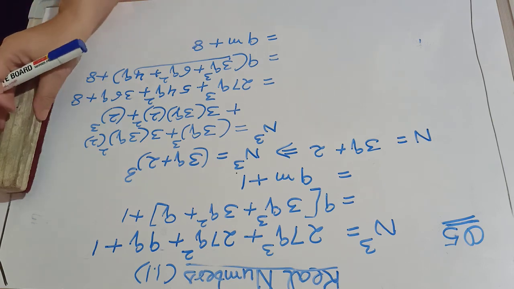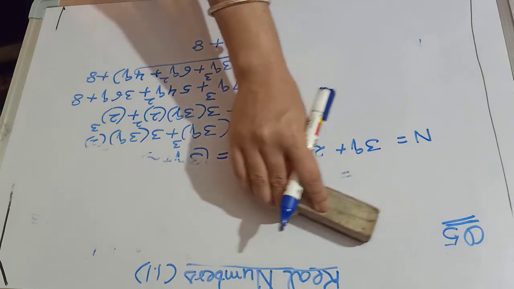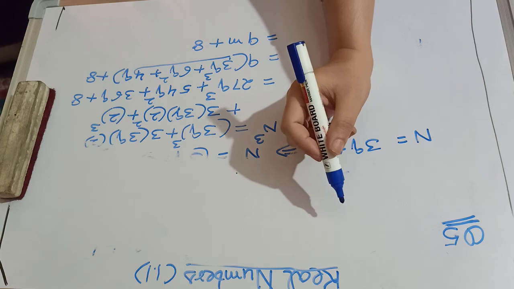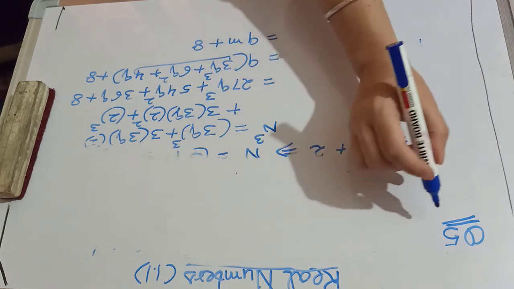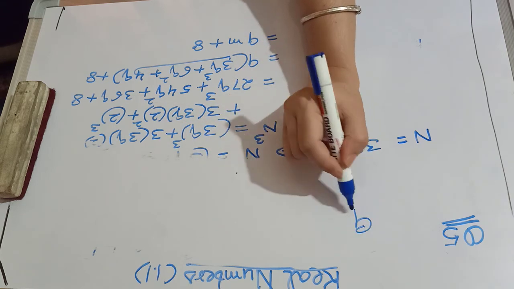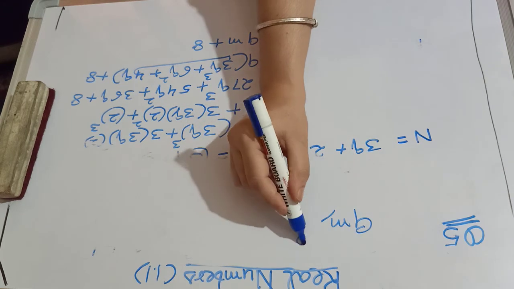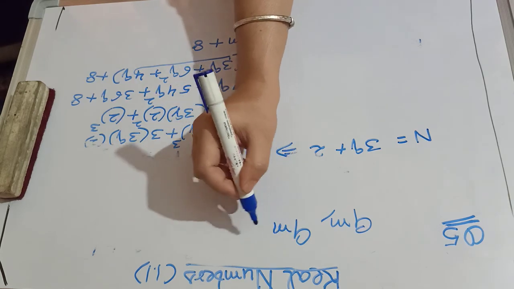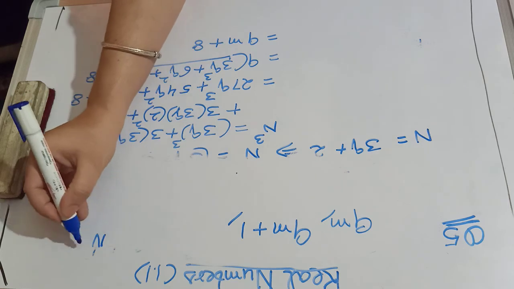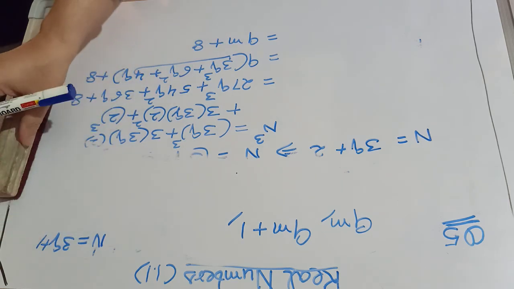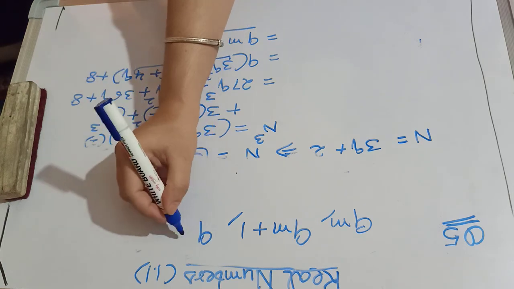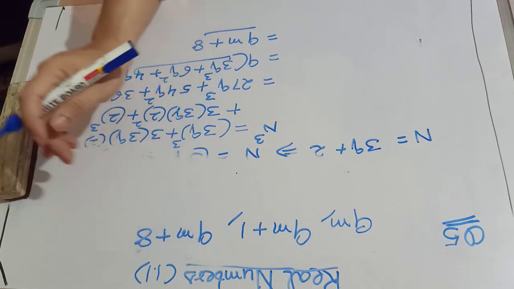And we can say that the cube of any positive integer can be taken in the form of 9m that we got in the first part, 9m plus 1 when we considered n as 3q plus 1, and then in the last part it is 9m plus 8.